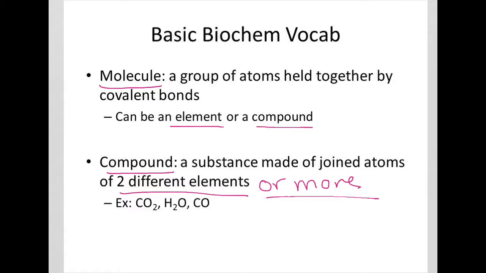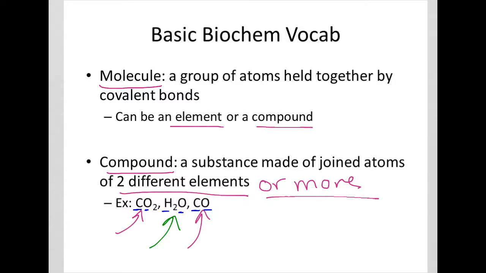All right? So an example of a compound is carbon dioxide. It's a molecule, they're bonded together, and it has carbon and oxygen, which you can see here, the C for carbon, the O for oxygen. Water, H2O, made up of hydrogen and oxygen, two different elements. This is carbon monoxide, carbon with a single oxygen.